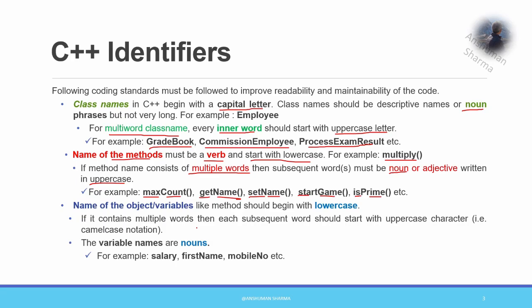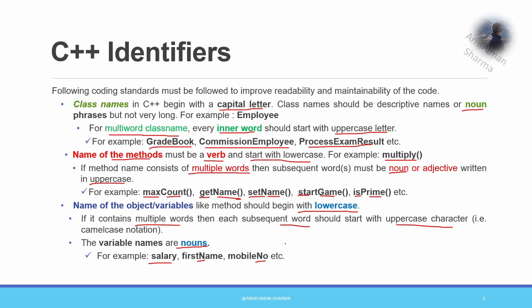Next is the name of the objects and variables, and they should begin with lowercase. That is, the first character should be written in lowercase, like salary. Okay, they should be considered. And if it contains multiple words, each subsequent word should start with an uppercase character, and they should be nouns. Like you can see, N is capital over here in the first name, and N is capital in the mobile name, because they are of multiple words.